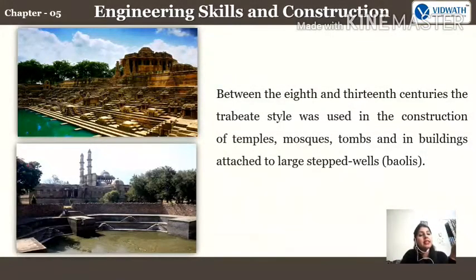In the 8th and 13th centuries also, they started using the Trabeate form in every temple, every mosque, and every tomb, because there they also felt a requirement of different rooms as well. There should be windows and doors. Fine.